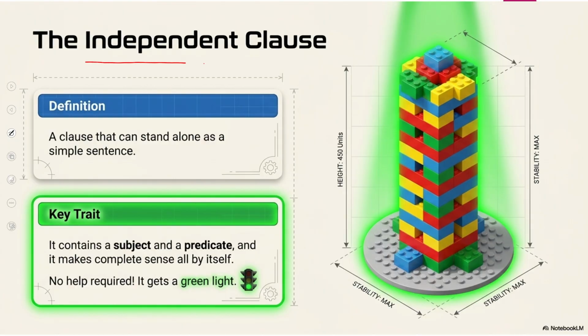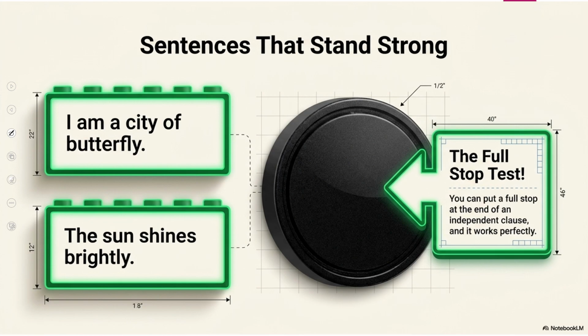Let's talk about independent clause. A clause that can stand alone as a simple sentence is called independent clause. It contains a subject and a predicate, and it makes complete sense all by itself. No help required. It gets a green light.